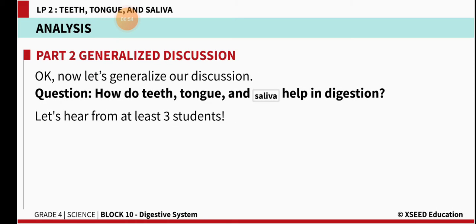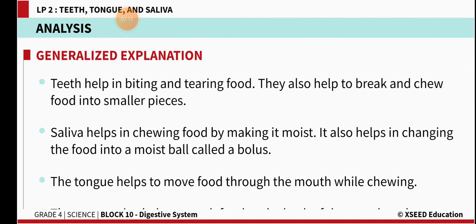How do teeth, tongue and saliva help in digestion? You know very well, the teeth help for crushing, the tongue helps to push the food into the esophagus, and saliva makes the food liquid and releases into the mouth. It makes the food juicy, and liquid food is prepared by the saliva.